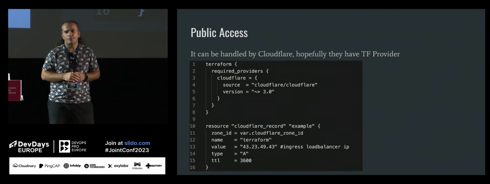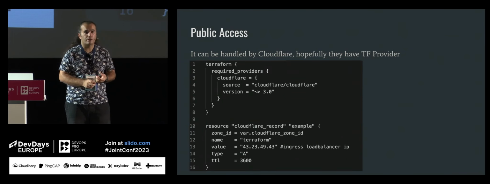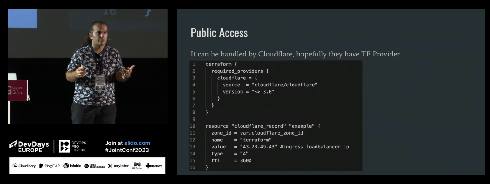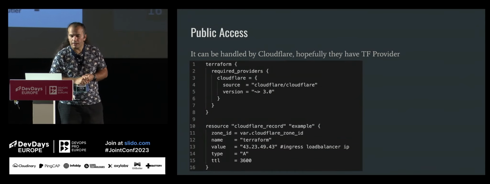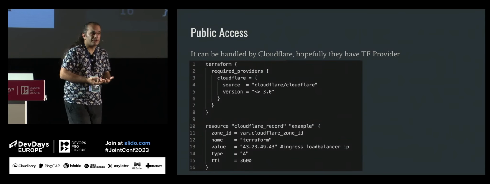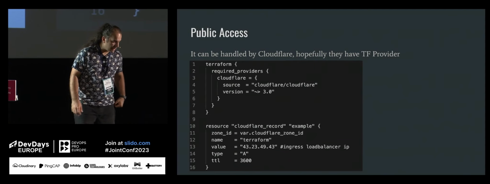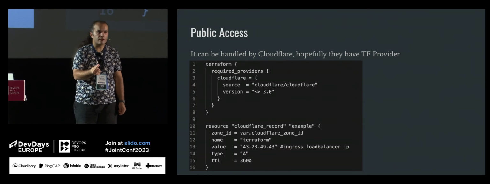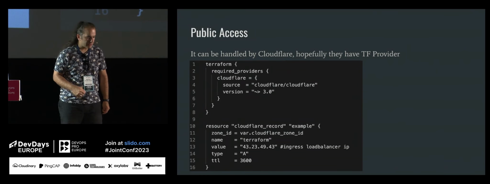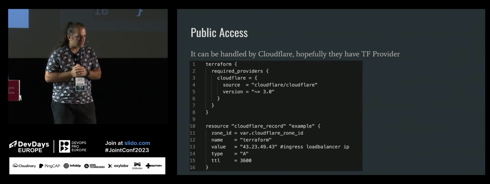But Cloudflare provides more than DNS management, because it has TLS management, maybe WAF protection. If you want DDoS protection, then you can use their modules. They even have some kind of Lambda environment, Cloudflare Workers. So here, I'm about to create a Cloudflare record. It is a DNS record, and I say the type will be A, because when you create an ingress, it will provide you a public IP address. Here, the value is a static one. The name is terraform, just an arbitrary name.